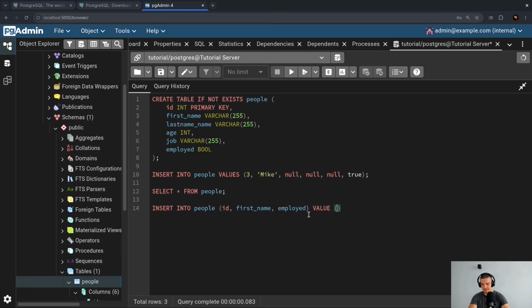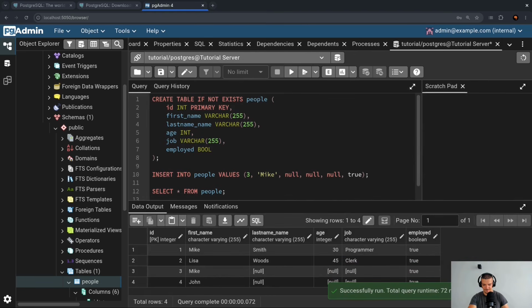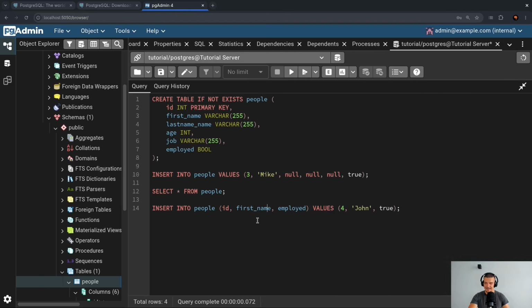Then I can say values, and I can just provide 4, and let's say John, and let's say true. So these would be just 3 values, and I can run this, and this will also be inserted, values, of course, plural. This will also be inserted into the database. If I now select again, you will see it's the same effect as before, just that we didn't have to type null explicitly. And this also allows you, of course, to reorder the arguments.